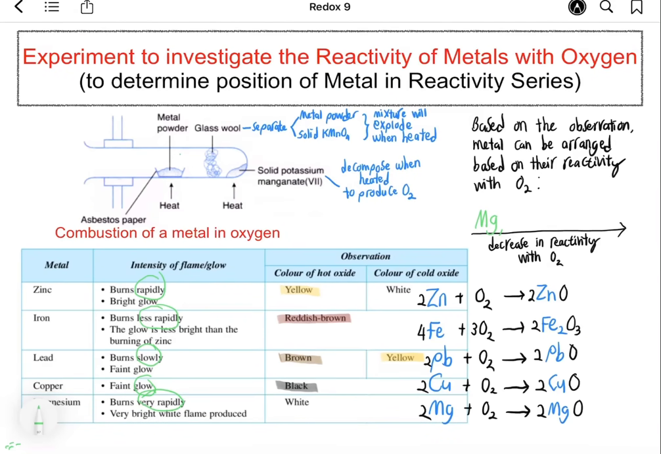Based on this observation, we can conclude that magnesium that burns very rapidly with very bright flame is the most reactive, followed by zinc that burns rapidly with bright glow, followed by iron which burns less rapidly and the glow is less bright than zinc, followed by lead that burns slowly with a very faint glow, and finally copper is least reactive because copper only displays faint glow in oxygen.